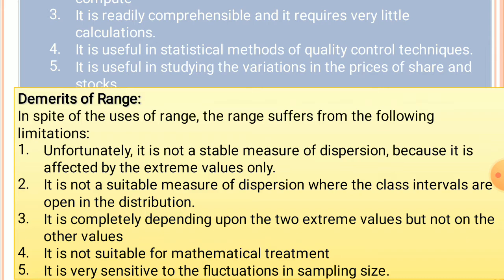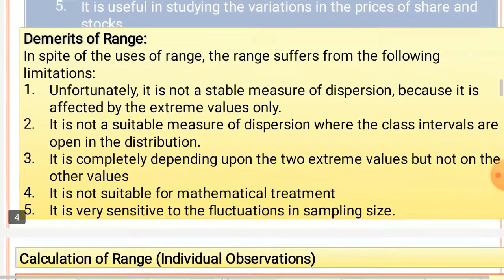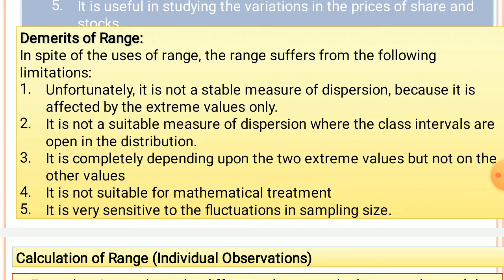So demerits of range: in spite of the uses of range, the range suffers from certain limitations or drawbacks. They are, unfortunately, it is not a stable measure of dispersion because it is affected by extreme values only.